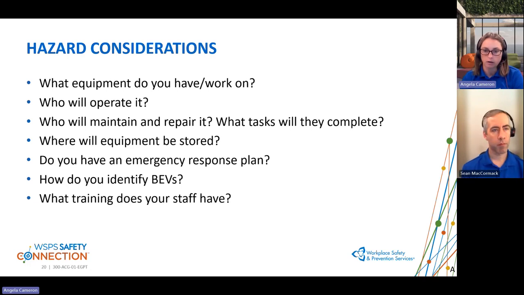So it's really understanding what has changed in our workplace with this new type of work that we have taken on. So who's affected? What are they doing? What equipment and tools do we need to use?